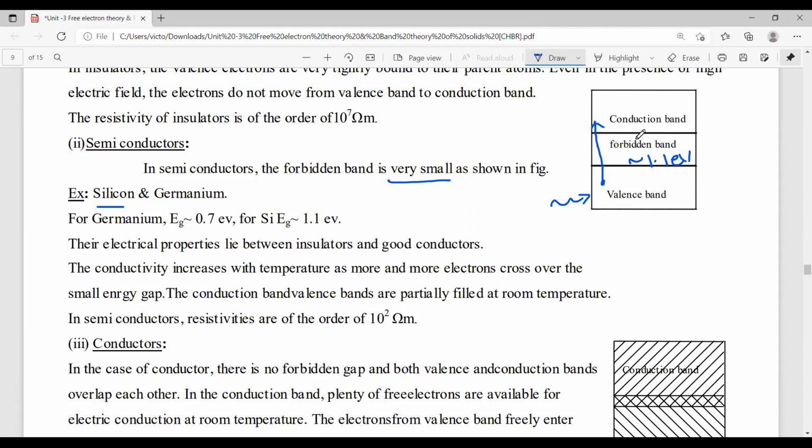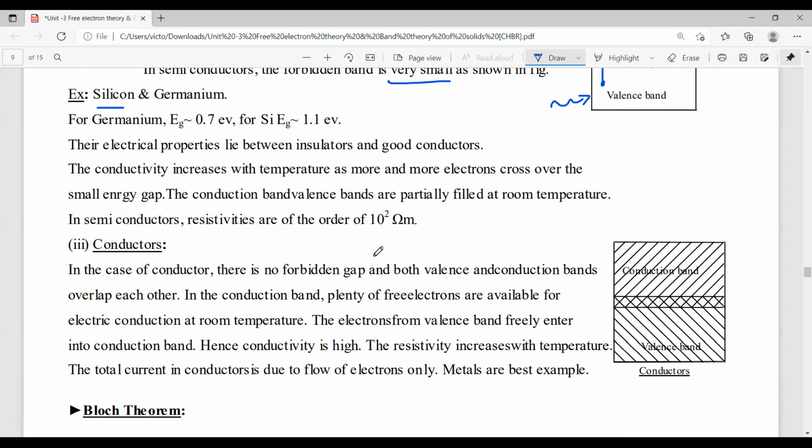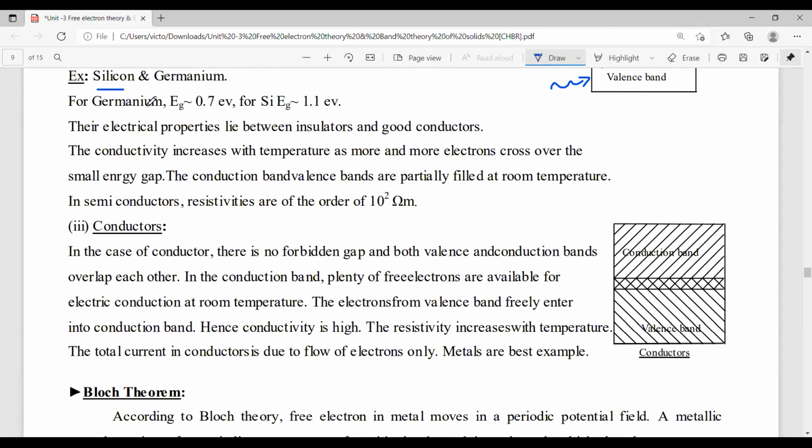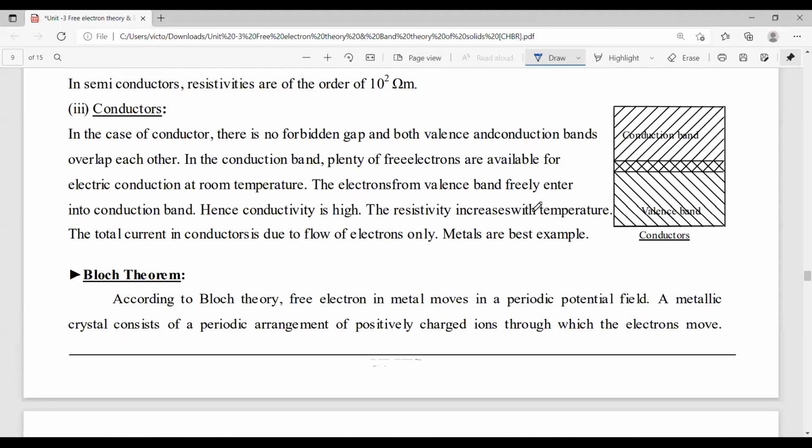So that's why at room temperature, semiconductors behave as insulators. As we increase the temperature, they behave as conductors, because they have a small energy gap. Examples: fourth group elements, silicon, germanium, like that.